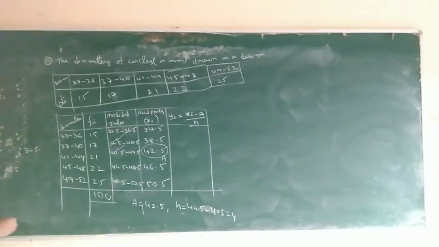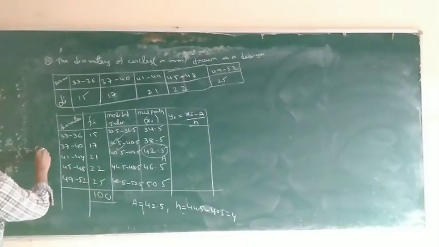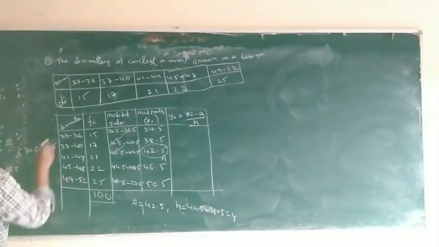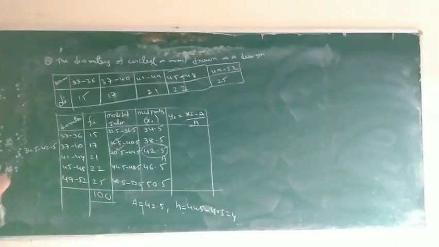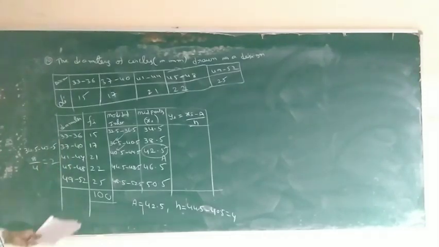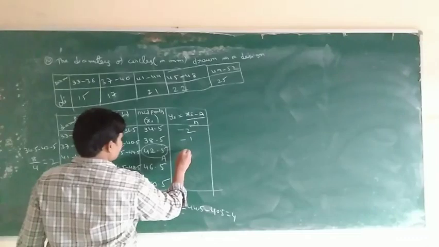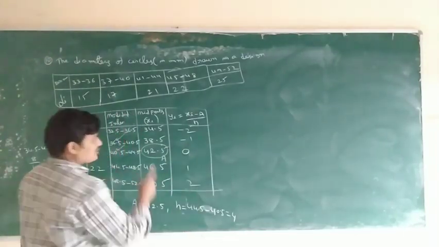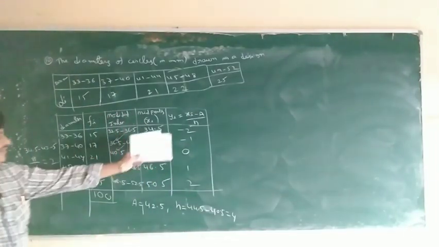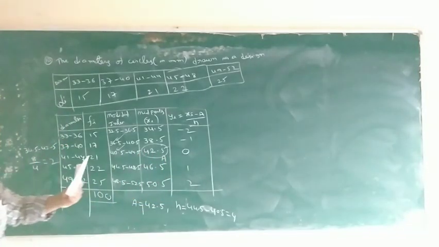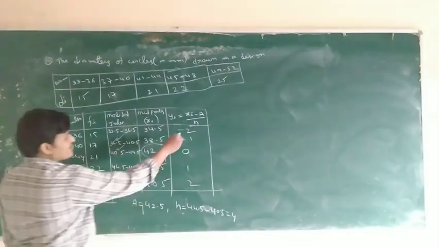34.5 is xi, a is equal to 42.5. So what is the difference? 34.5 minus 42.5 is minus 8. 8 by 4 is equal to 2. This is minus 2. Next minus 1, 0, 1, 2. The total of yi must compulsorily be 0.